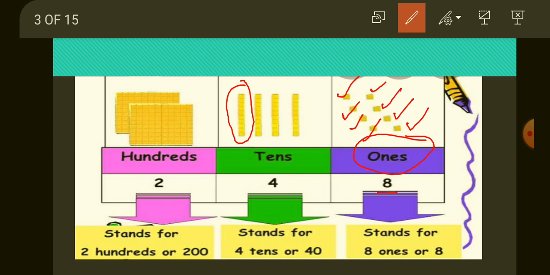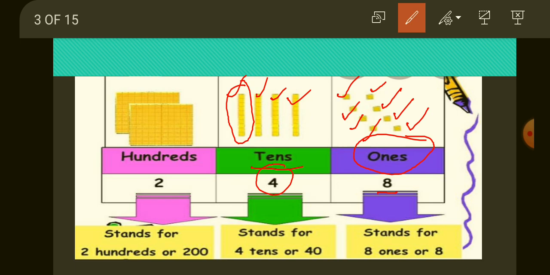Same as in these blocks, 10 small blocks make 10. So how many tens are here? Let's count 1, 2, 3 and 4. After counting, we will write 4 in the tens place.